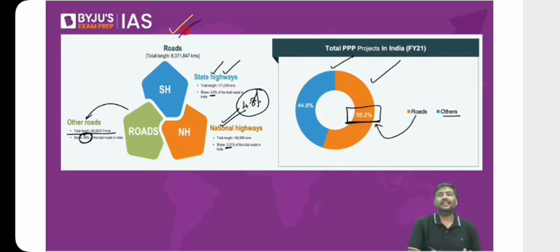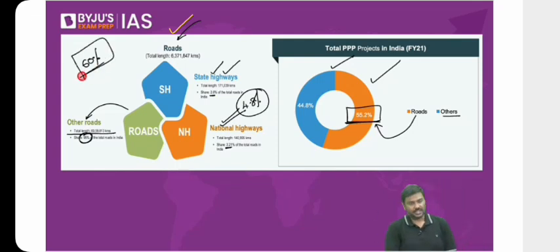Now come to the other side of the slide. Come back to roads here. I said most of the roads in case of India are the other roads. What is the problem with this? Earlier we discussed more than 60% or around 60%. Some years it will be 55, some years it will be 57, some years it could be 53 as well. So around 60% of the freight transportation is done through roads.